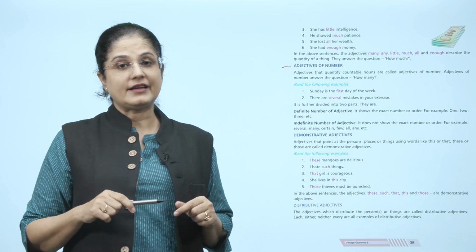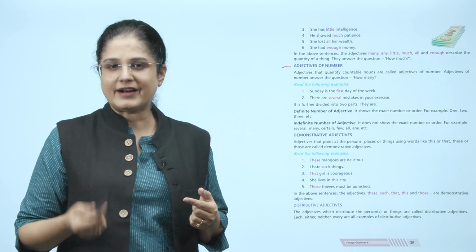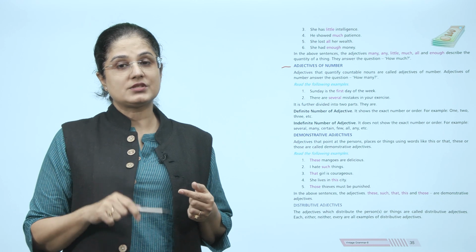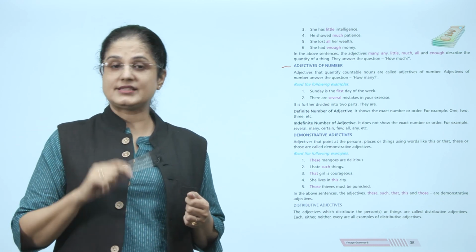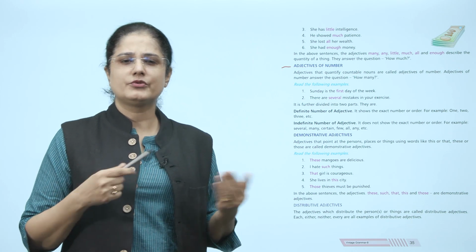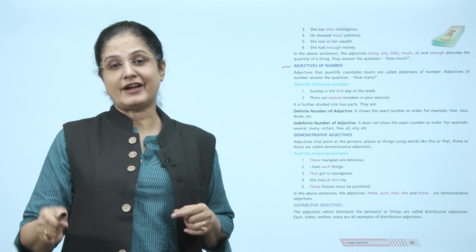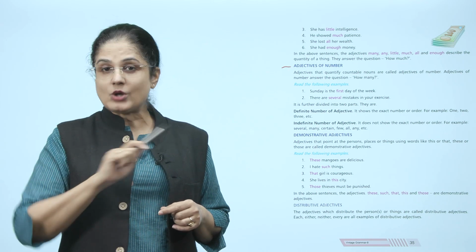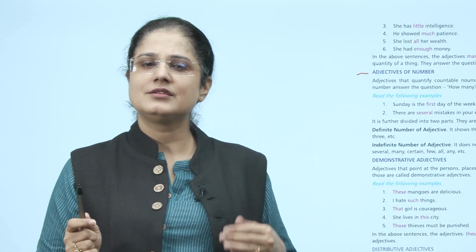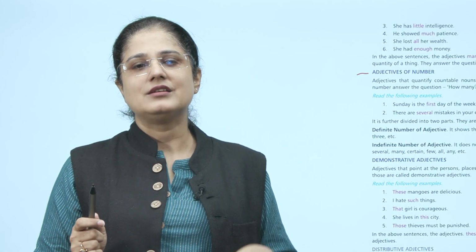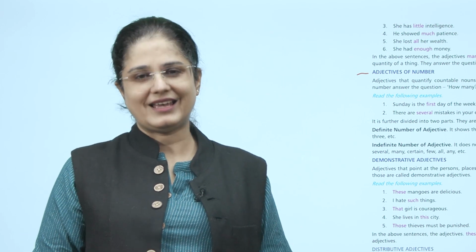It is further divided into 2 parts and they are definite number of adjective. It shows the exact number or order. For example, 1, 2, 3, etc. Then indefinite number of adjective. It does not show the exact number or order. For example, several, many, certain, few, all, any, etc.